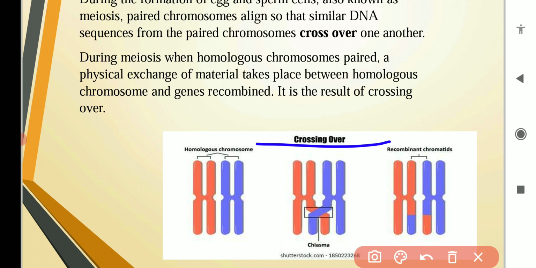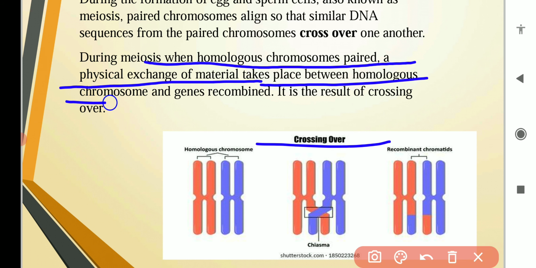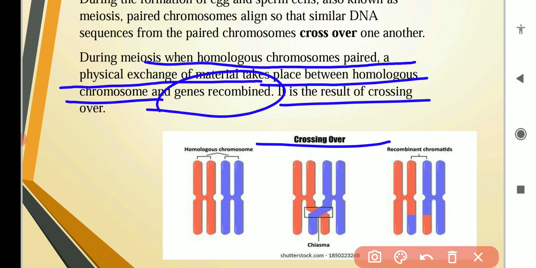So during meiosis, when homologous chromosomes are paired, a physical exchange of genetic material takes place between homologous chromosomes, and the genes recombine themselves. This process is known as crossing over.